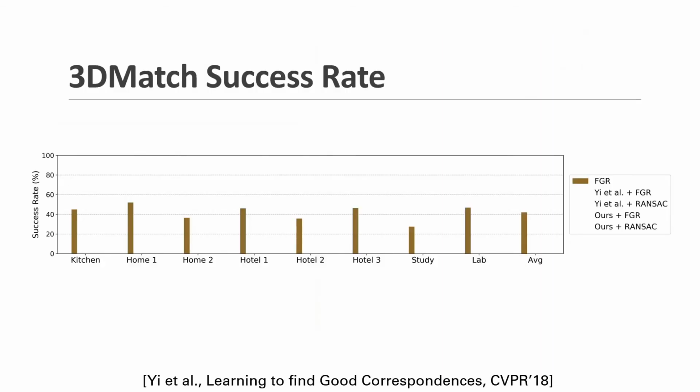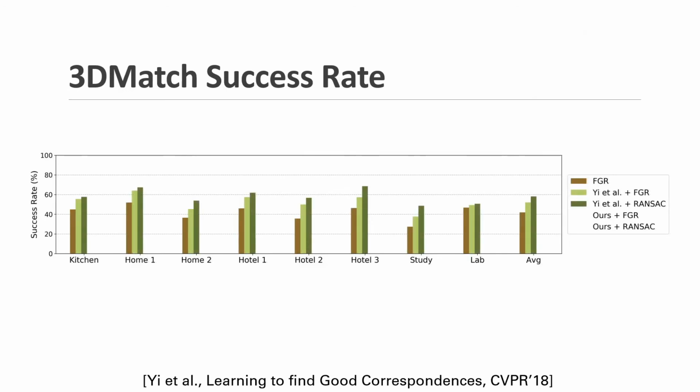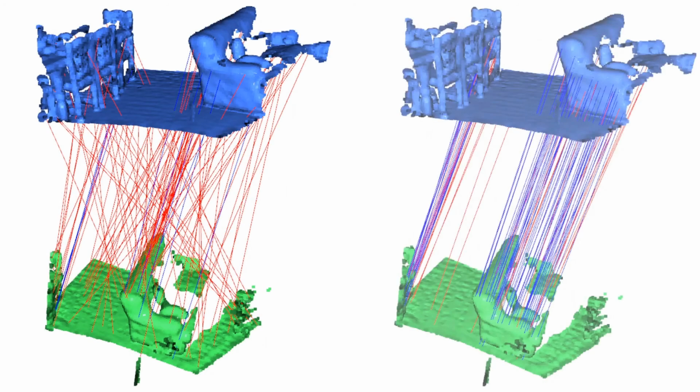When we use a registration algorithm, FGR, without outlier filtering, it achieves around 40% success rate. Registration with Yi et al. for outlier filtering achieves below 60%. On the other hand, we were able to achieve more than 70% success rate. Here, we visualize 100 random correspondences before and after the outlier filtering with a 6D convolutional network.